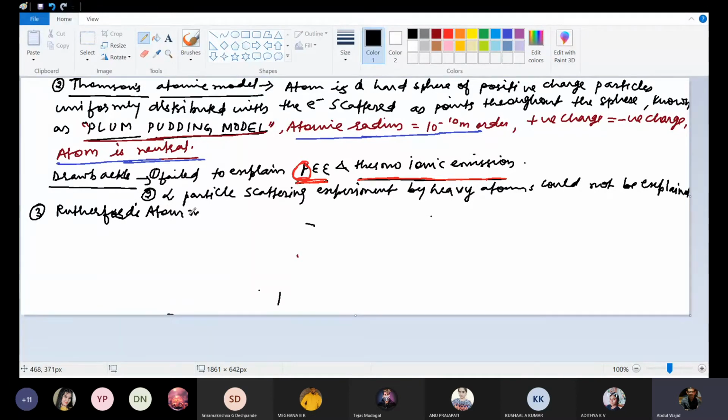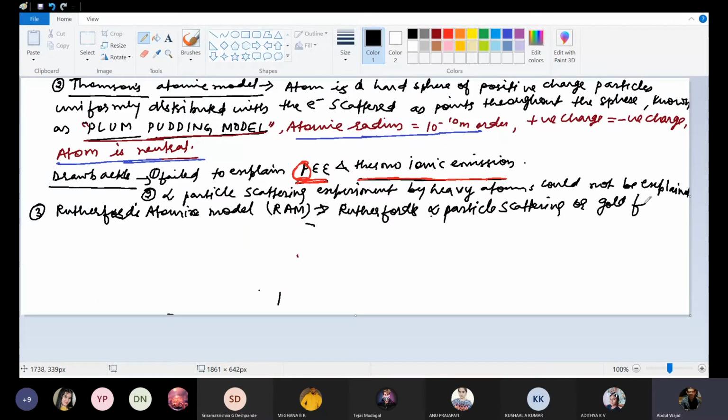Rutherford's atomic model. According to this model, it is based upon Rutherford's alpha particle scattering experiment, or gold foil scattering experiment.